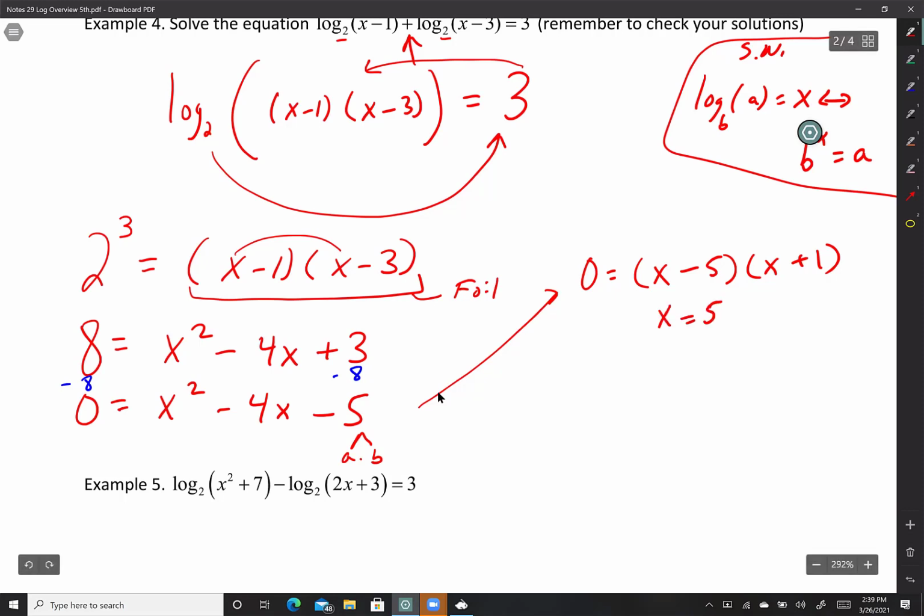5 minus 5 is 0. 0 times anything is 0. Or if x equals -1. -1 plus 1 is 0. 0 times anything is 0.